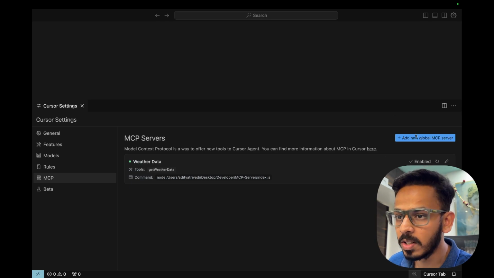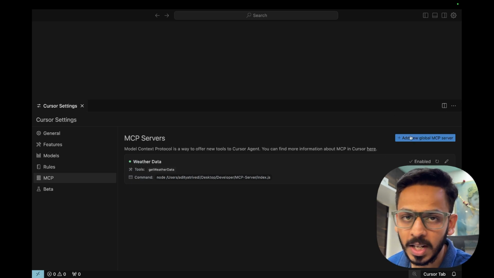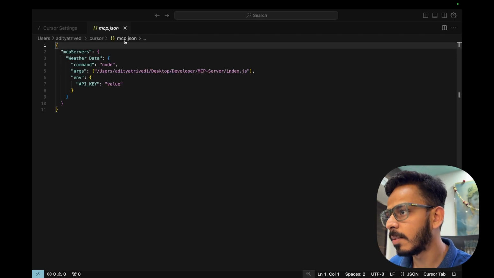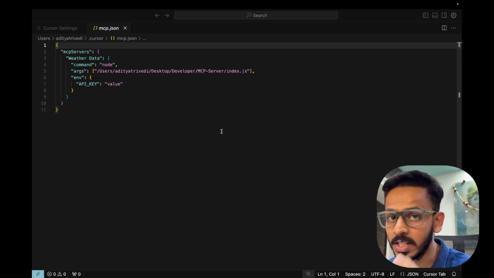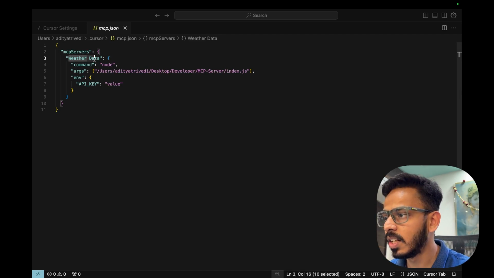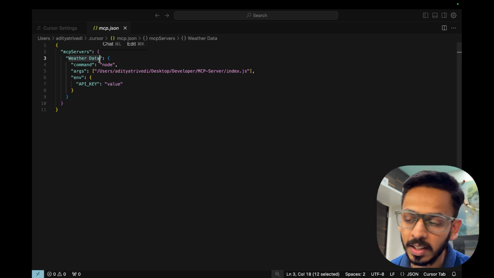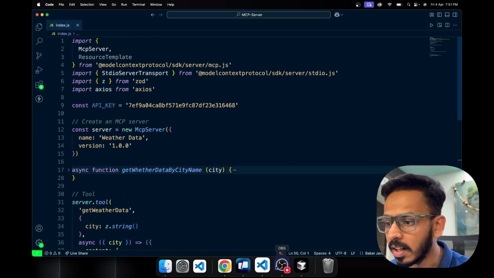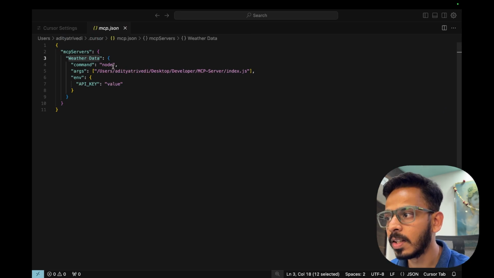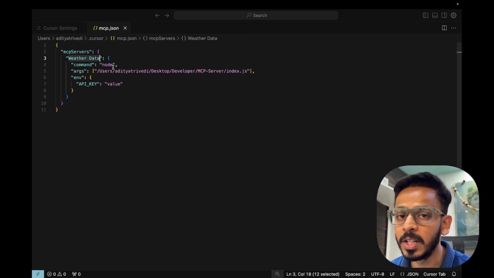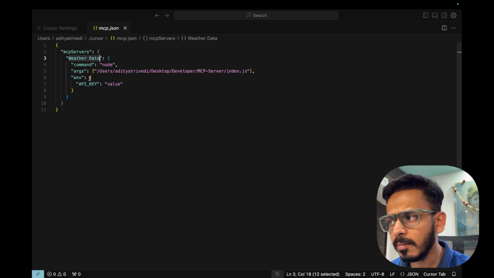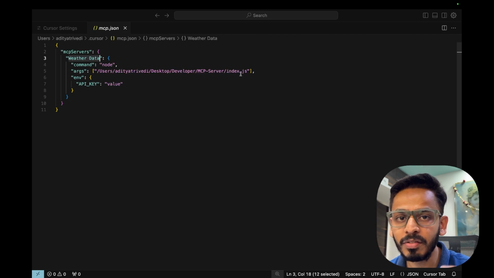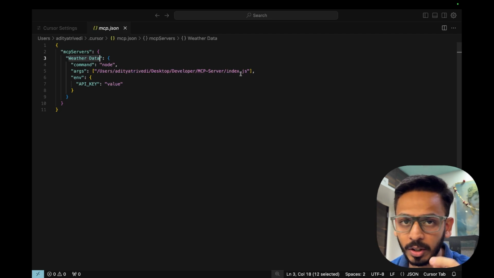So when you go to Cursor, you have an option to add a new global MCP server. So click on that. It will open an mcp.json. What you have to do is firstly write the name of the server that you have created. Here, if we see, the server name that I've created is weather data. So I just write it as weather data. The command or what you are using, obviously we are using TypeScript. So we'll be using node as the command. And what would be the arguments? The arguments that would be passed here would be the file in which you have created your server.